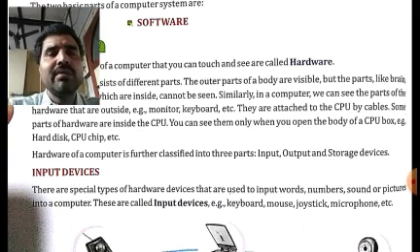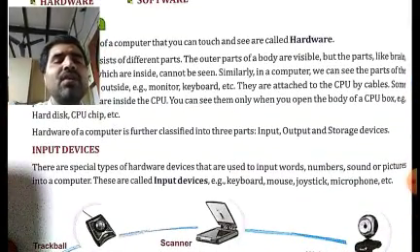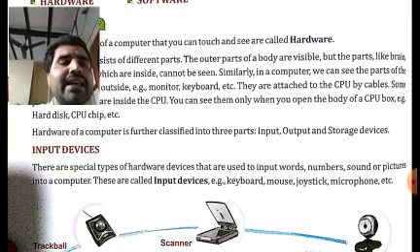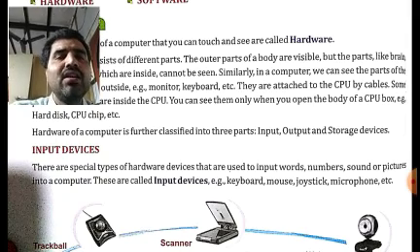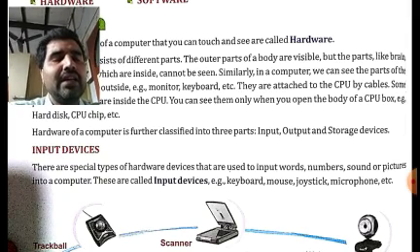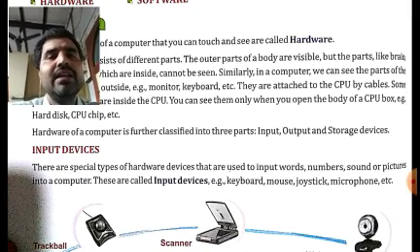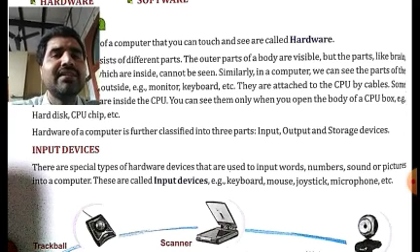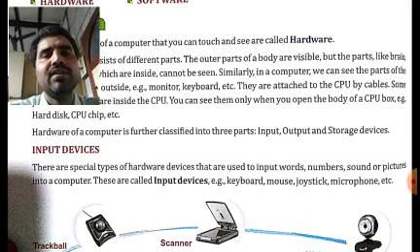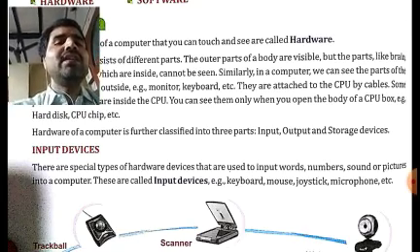Again, some questions will be asked based on the examples of devices. Like I may ask you, dash is an example of an input device. There are four devices given over here: keyboard, mouse, joystick, microphone. Any of these four will be given in the form of options there. Like I may give you options like monitor, printer, and keyboard. What is the answer in this case? The answer will be keyboard, because monitor and printers are not input devices. In this way, you can expect some questions based on the examples of the devices also.